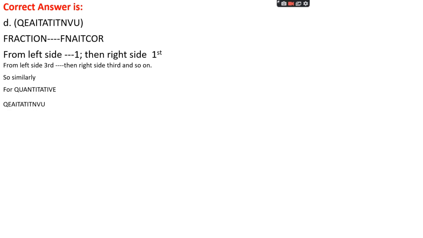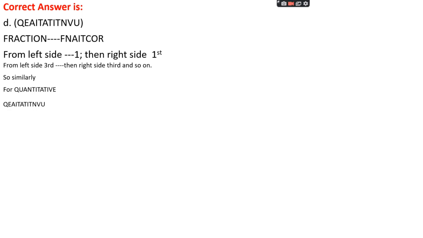Okay. Let's see the code for fraction. F is kept as it is, from the left side first position. Then the right side first position, that is N. Then the left side third position, which is A, and the right side third position, which is I. Then the left side fifth position T, and the right side fifth position C. And so on, with the left side seventh position O and the right side seventh position R. In this way we do the same thing in the case of quantitative too.